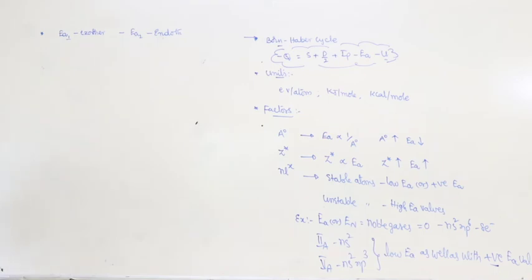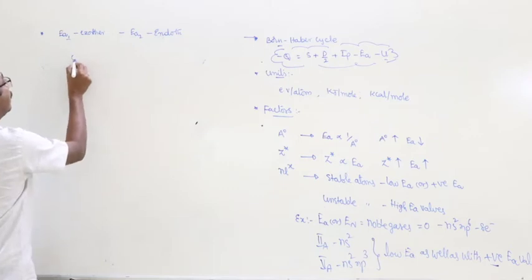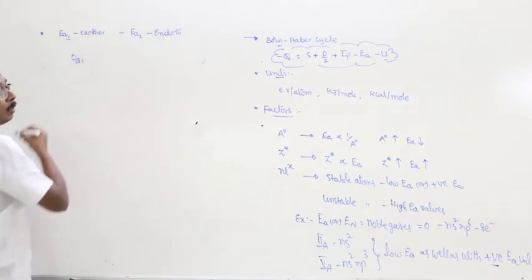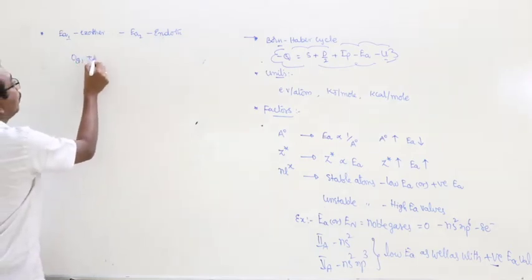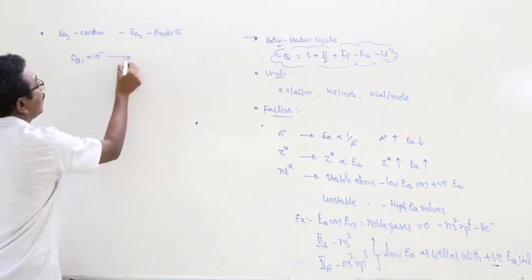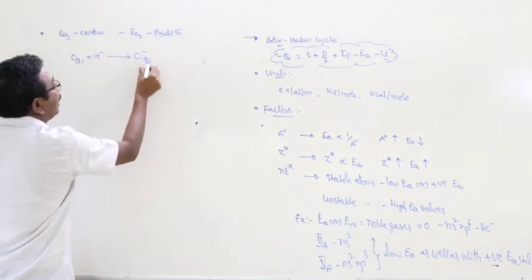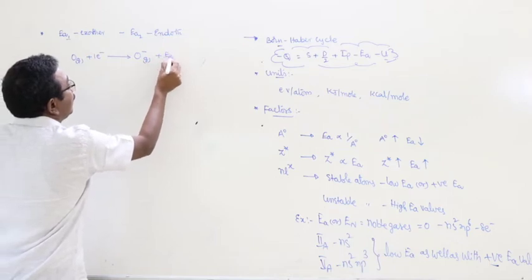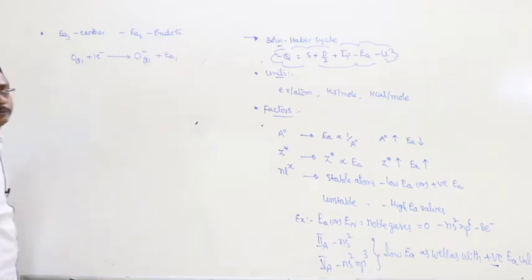Why? What is the reason for that? And can you give an example for this? Definitely. Here, oxygen neutral atom plus electron gives O minus plus EA1.